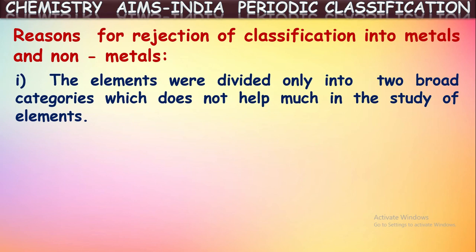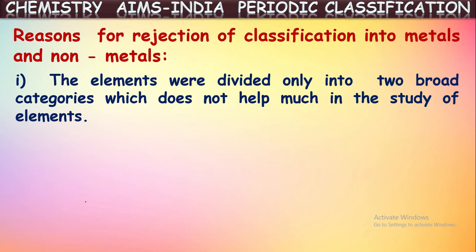One, the elements were divided only into two groups, which does not help much in the study of the elements. For example, all the metals are kept in the same group. Only two groups are there. One is metals, other one is non-metals. So all the metals are classified into same group. But among the metals again, there are different kinds of metals. Some are highly reactive metals, whereas some are least reactive metals. But all these metals are classified into the same batch, that is metals group. So that is somewhat inconvenient to recognize the properties of the elements.